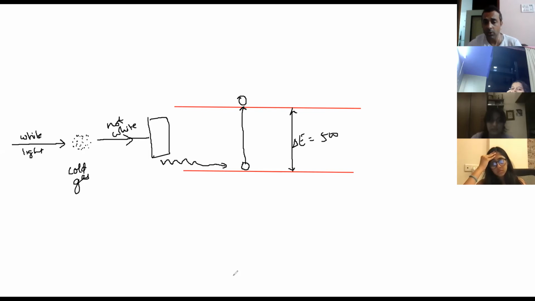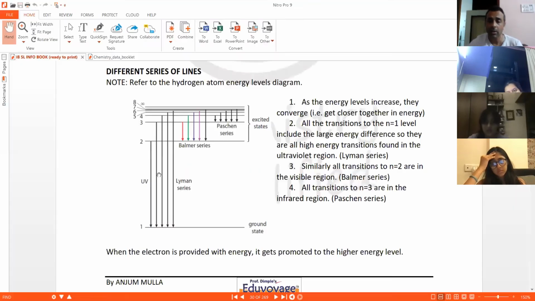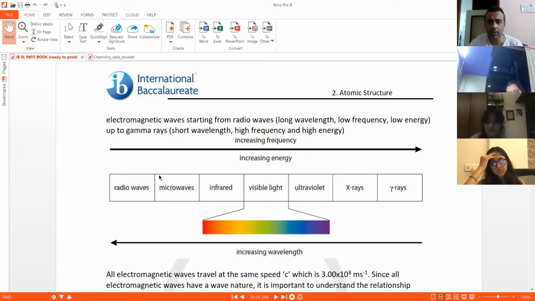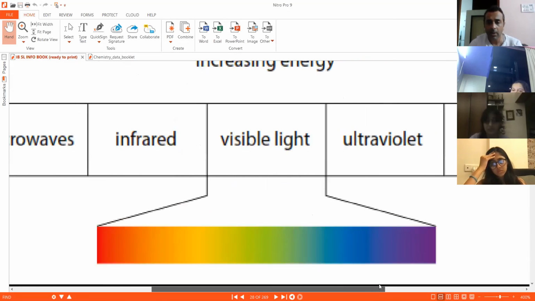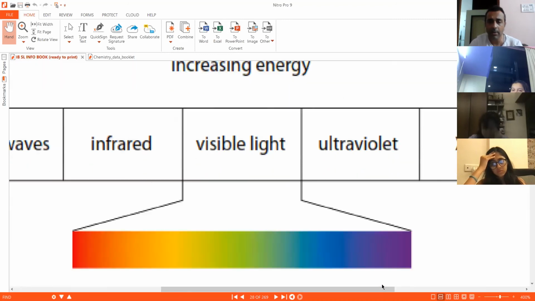I will just show the continuous spectrum so that you understand what exactly I mean. Violet, indigo, blue, green, yellow, orange, red, all frequencies. So I will get this spectrum.